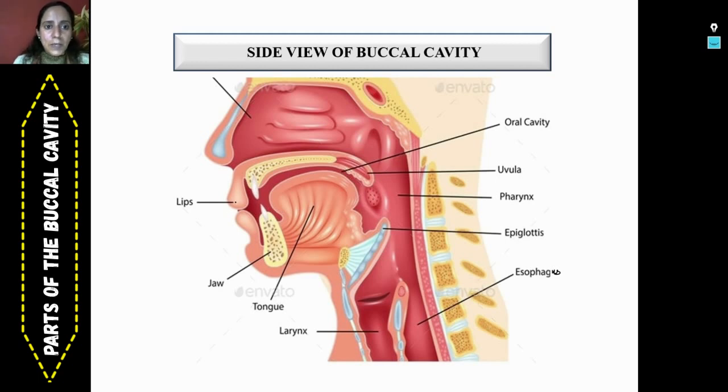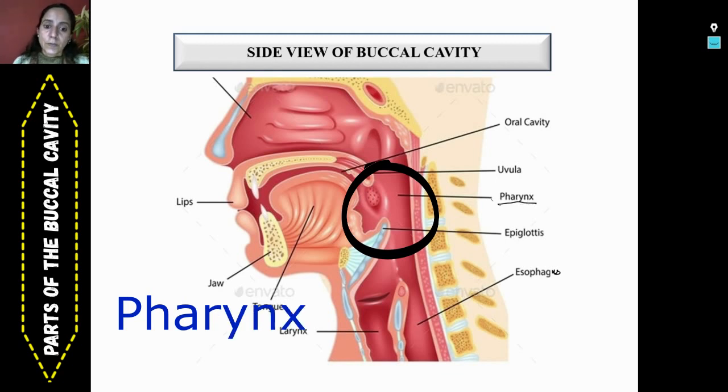We have one pair of lips to guard our mouth, and inside our mouth or oral cavity, we have teeth, we have jaws, we have tongue and salivary glands, and they are helping to chew the food well, and then with the help of tongue, it is rolling down and coming to the next part. So this part, pharynx. This pharynx is very important.